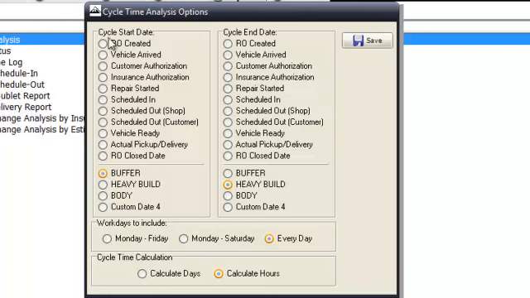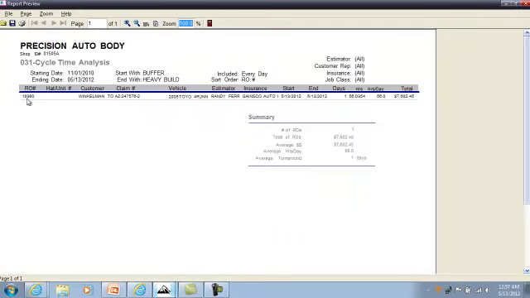See where it says cycle time start date? I want to measure how long the vehicles are in my replenishment buffer till the time it goes into heavy build, and I'm going to calculate that in days and hours. So I'm going to hit save. And here's the example. This gives me the RO number, the make, model, year of the car. And here's the day the vehicle started with the buffer. This is when it went from buffer into my heavy build.